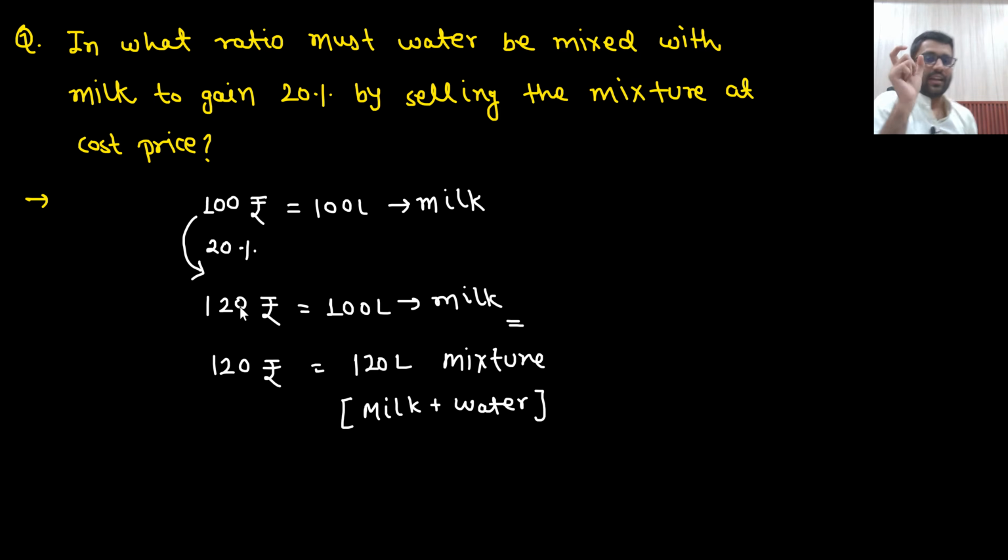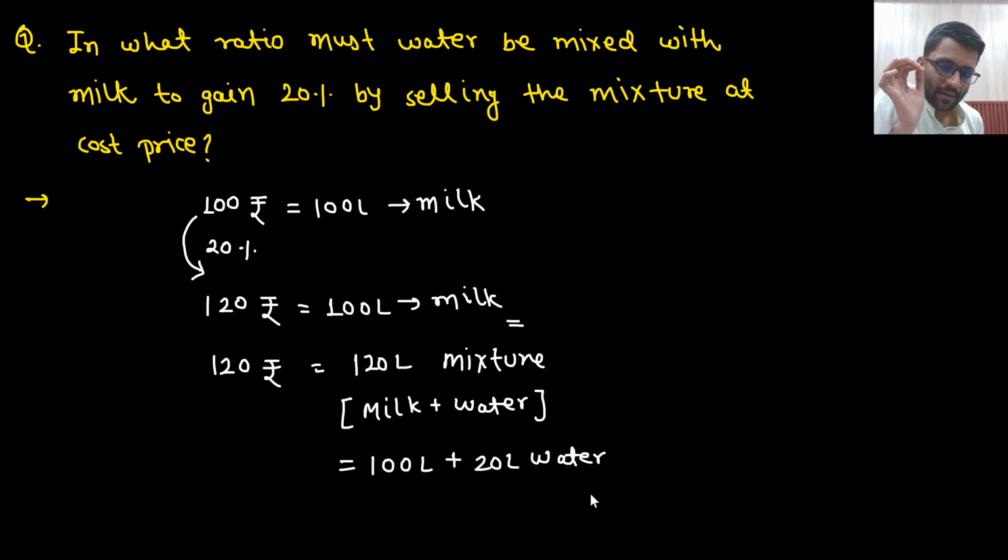That means in that 120 liter, I can give 100 liter of milk, because 100 liter of milk will cost me 100 rupees, and here I am earning 20% plus 20 liter of water. 100 liter milk plus 20 liter of water. So what is the ratio? 100 ratio 20. So that would be 5 ratio 1. So this is the answer.